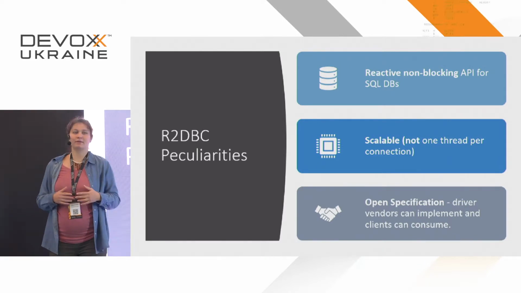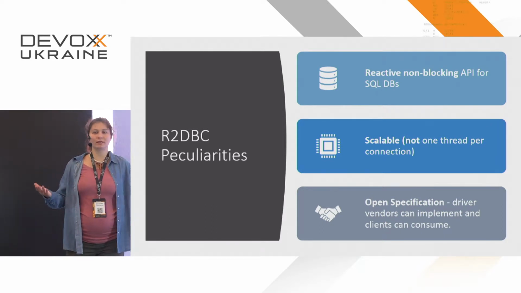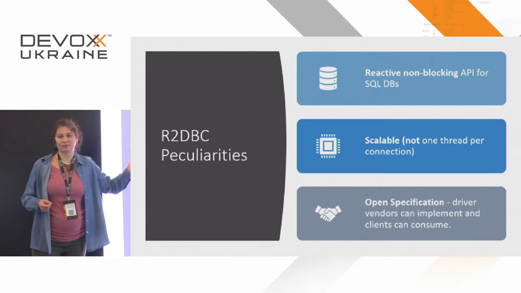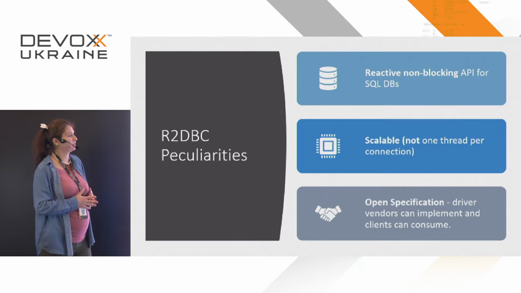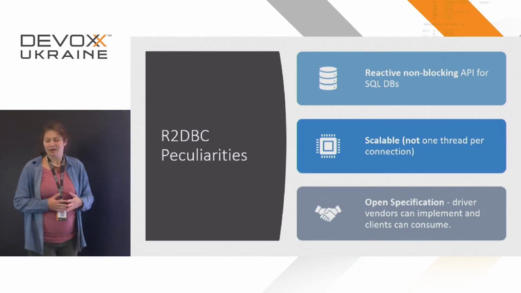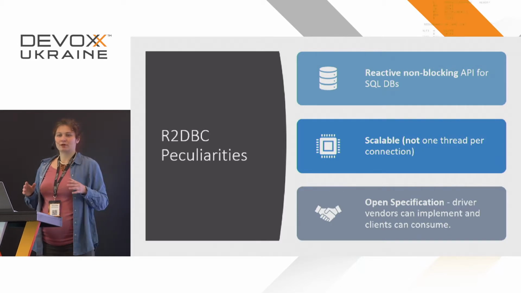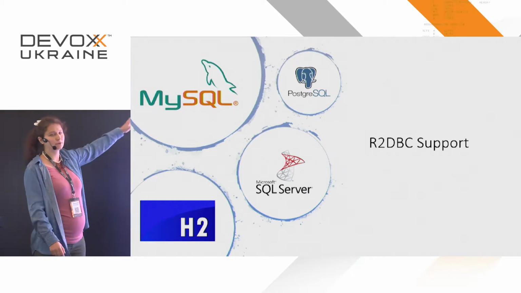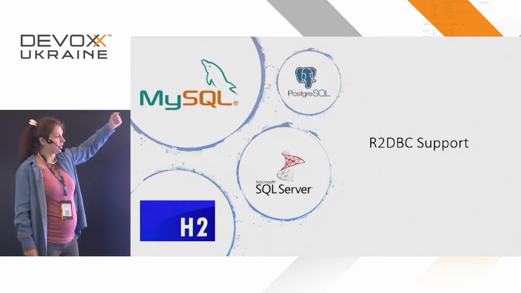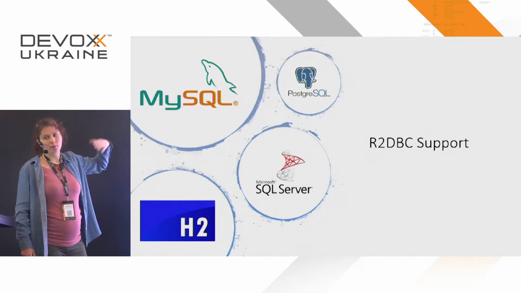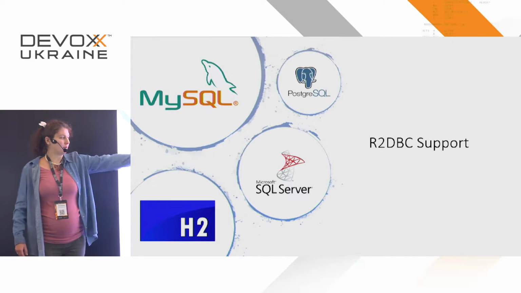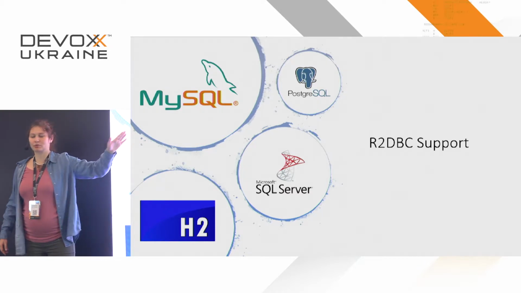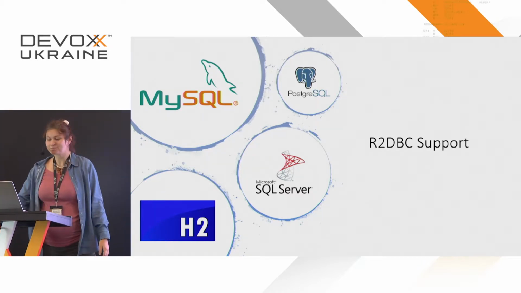And also there is an API, so in case you need, you can override some methods, you can implement your own R2DBC, and I attended a talk today about how to write your own reactive driver. So we thought that this solution might work really well. Also what was important is that it supported the database which we picked. It also supports H2, so we can run our tests using H2. Microsoft SQL Server is good, but not for us. Postgres, I wish we were using Postgres, but our customer chose differently.